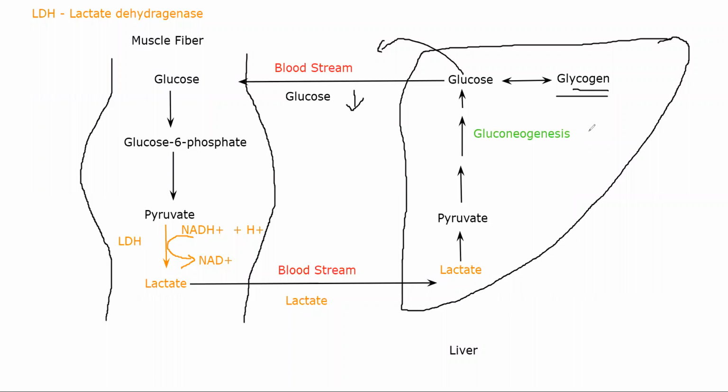All right, do you guys have any doubts about Cori's cycle? No doubts. All right, then we'll end the class here. Glycogenolysis and glycogenesis we will do next class because they are fairly bigger. Again, next class the branching will also be covered. Okay, let's go.